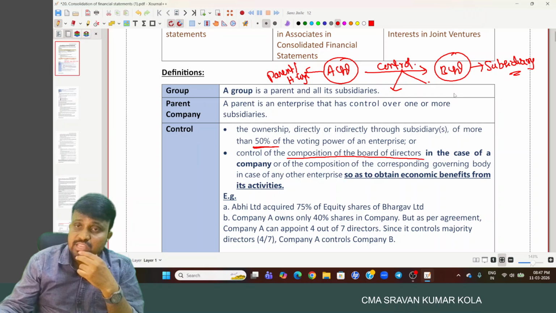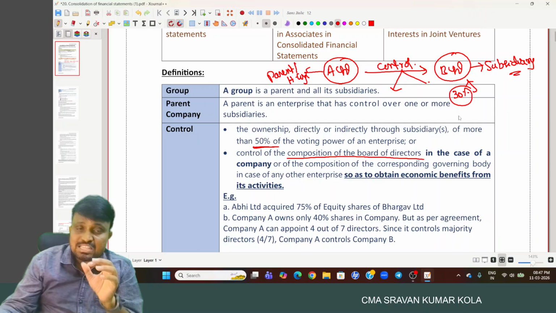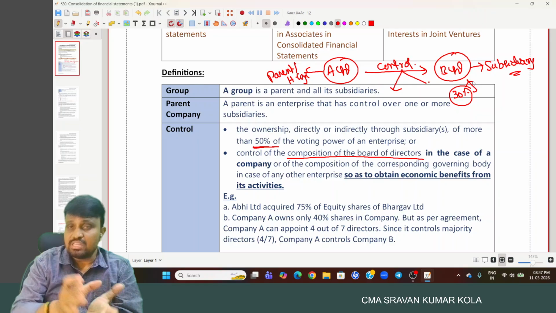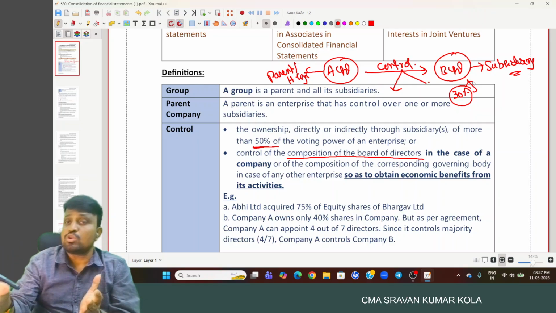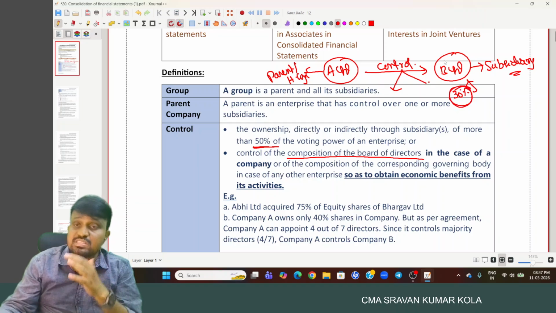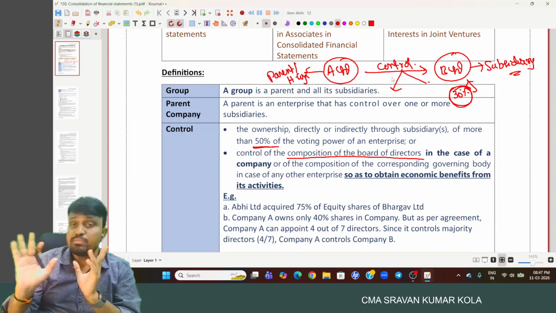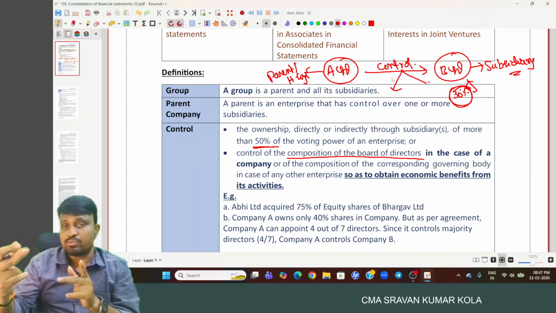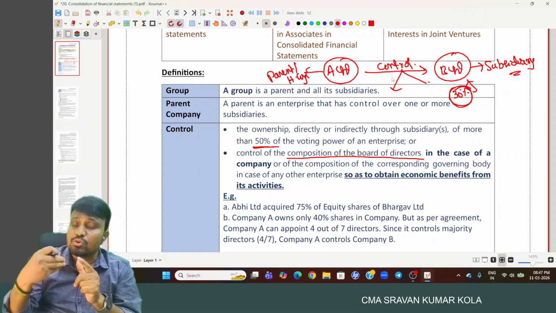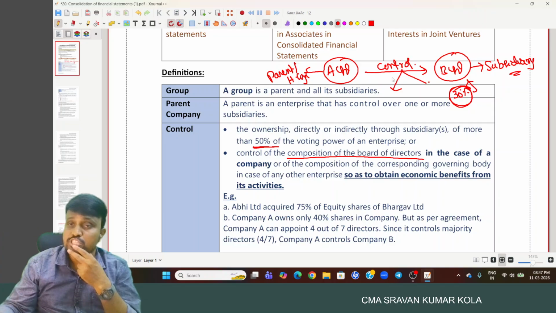For example, A Limited holds 30% shares in B Limited. As per the definition, 51% or more is said to be having control over that company. But here A Limited acquired only 30%, which means A Limited does not have control over B Limited. Then we verify the second point: does A Limited have control through the board of director composition of B Limited?